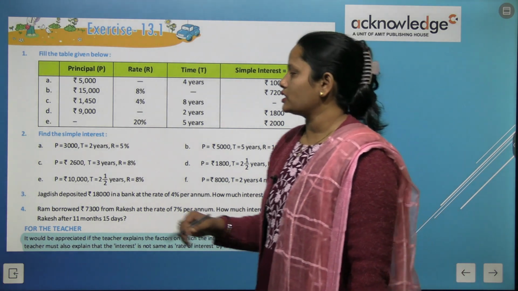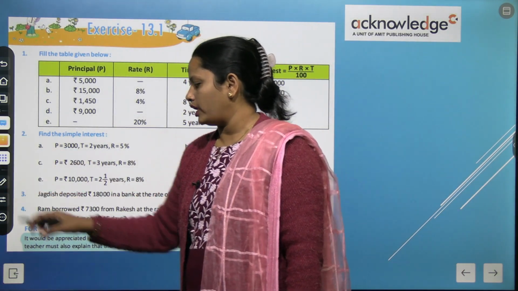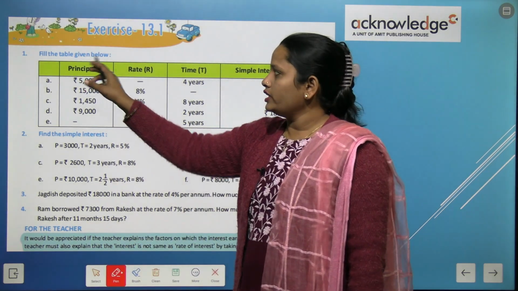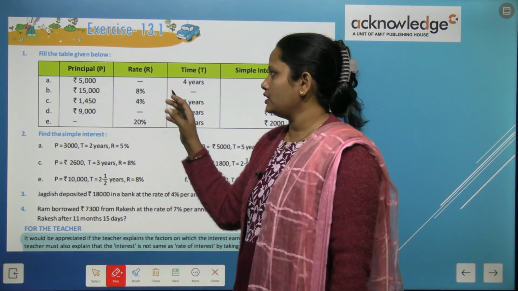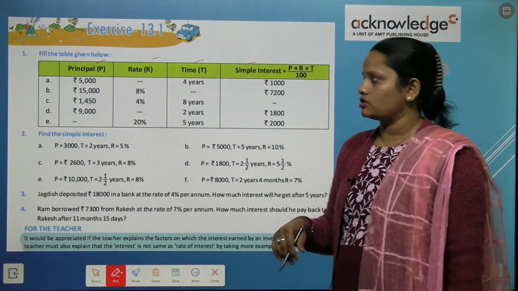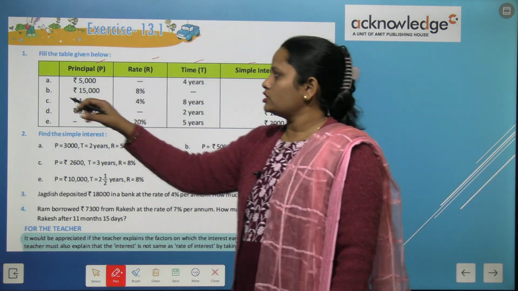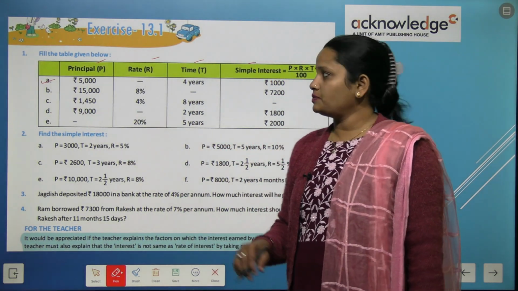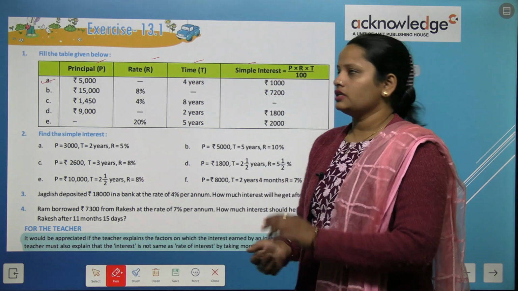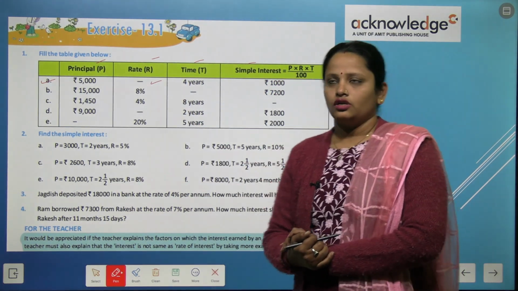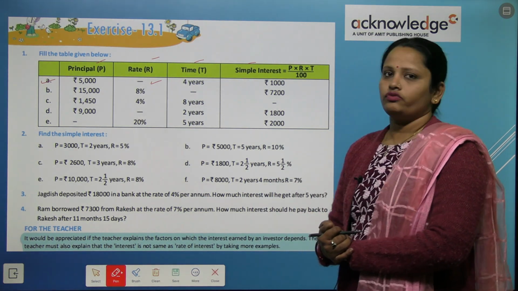Now let's move on to exercise 13.1. So here the first question is, fill in the blanks of the given table. Principal is given, rate, time, simple interest is also given. So in the first question, question number A, we have been given principal, time and interest is given. We have to find this rate. तो हमें जो है rate find out करना है.